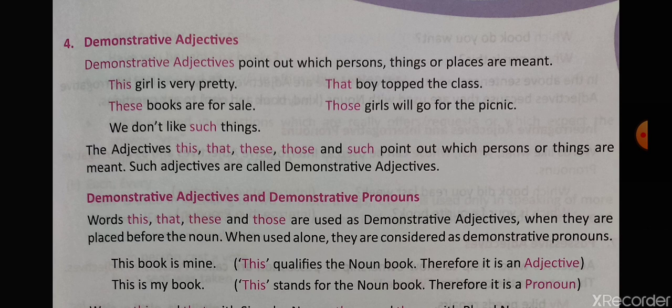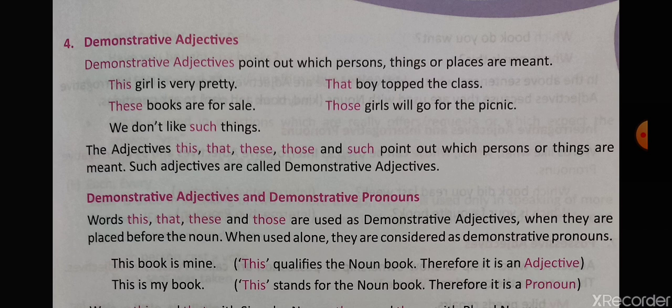Similarly, with the word demonstrate, it is clear that we have to point out a noun, a person or a thing. So a demonstrative adjective points out which word, person, thing or place is meant. For example, this girl is very pretty, that boy is very noisy, these books are mine, those books are yours. With these words it is clear that we are pointing at some things.